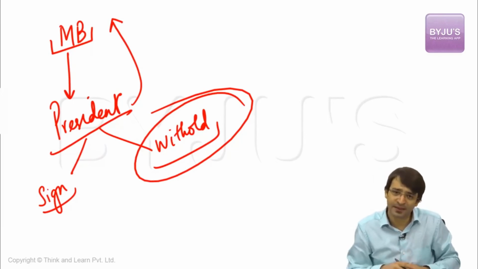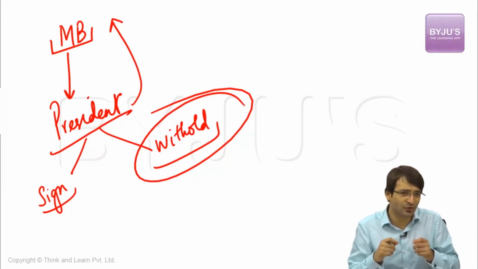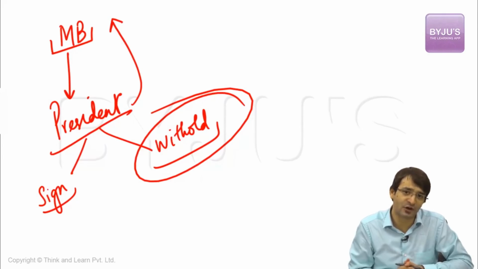But in case of a financial bill, a joint session of Indian Parliament can be convened. And the President has all options in case of a financial bill. Absolute veto, pocket veto, suspensive veto, all these vetoes can be used by the President in case of a financial bill.